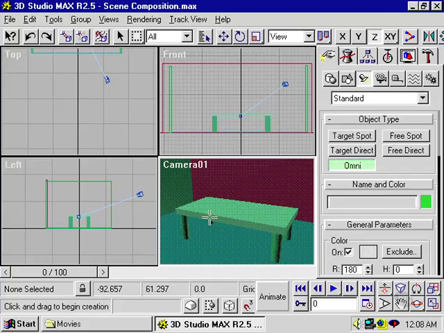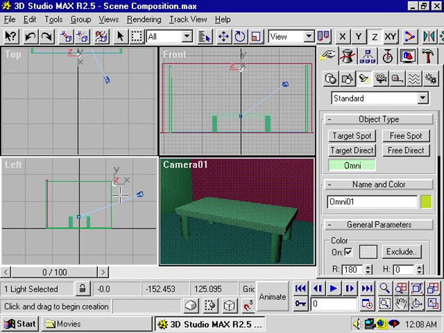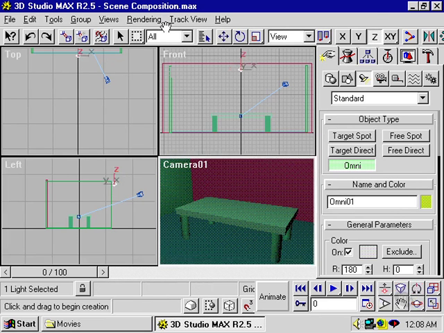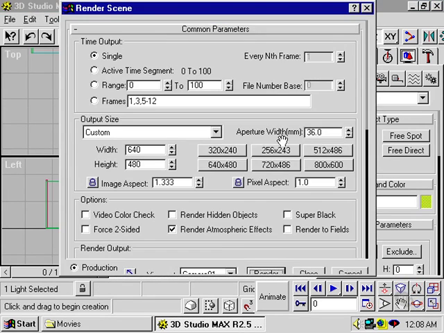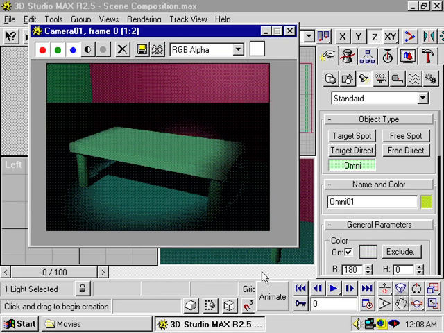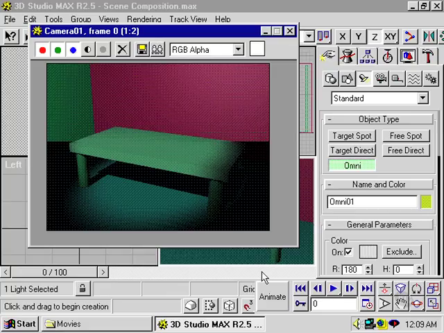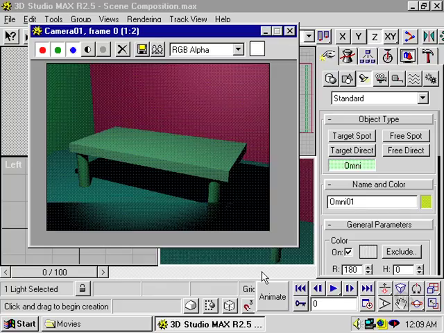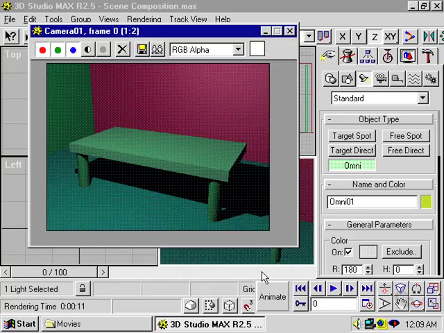To place it in a scene, simply click anywhere in any one of the views. We can select the camera view and render it out to see what that looks like. An example of an Omni light might be something like a light bulb, or a camera, or a candle that emanates light in all directions from a single point.